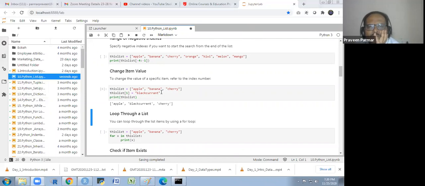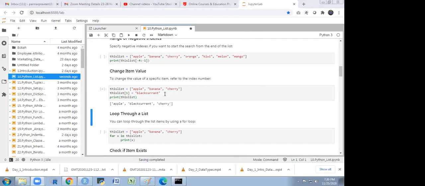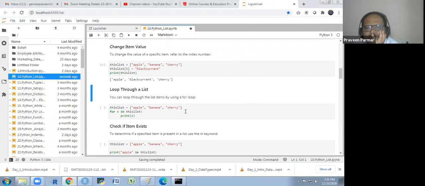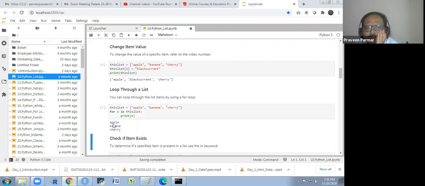We could apply a loop in the list, a for loop. It is for the iteration. And this list, apple, banana, cherry, if I use the for loop for this, I will get a different format. Print x in this list, print x. So you will see what will happen. So I will get apple, banana, and cherry.